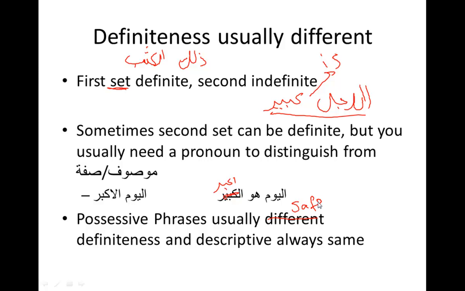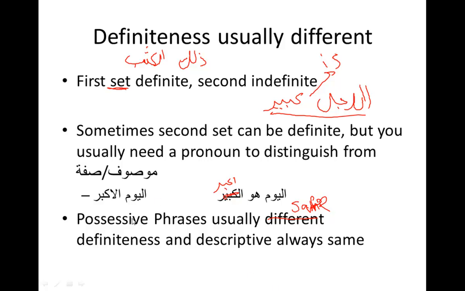So the first word is always definite, because that's the rule of idafa. The second can be definite or indefinite. Usually it's definite. Okay. Descriptive, always the same definiteness. Always the same definiteness. Okay. Sorry for the typo. Sometimes I misspeak.